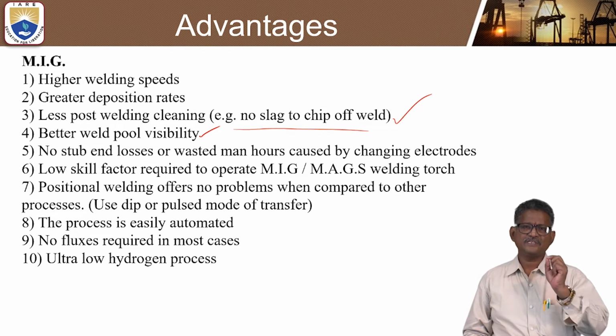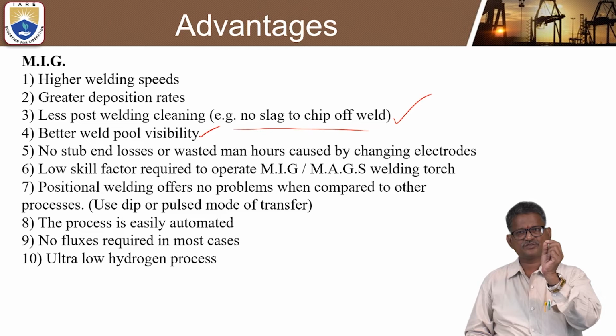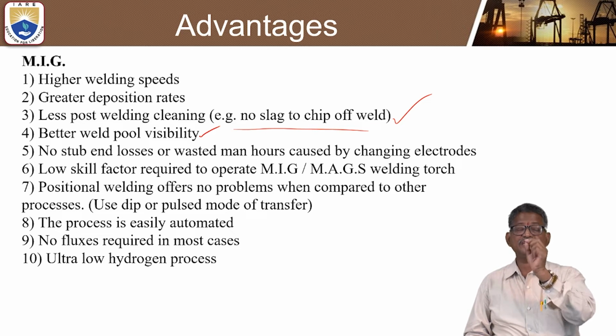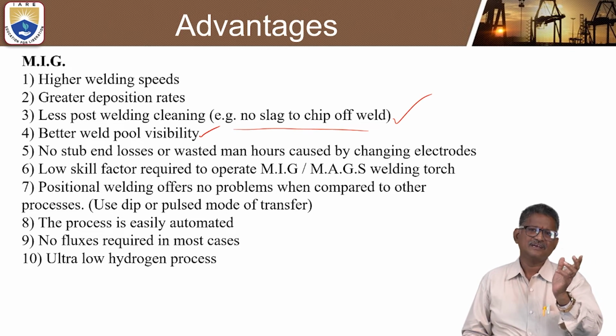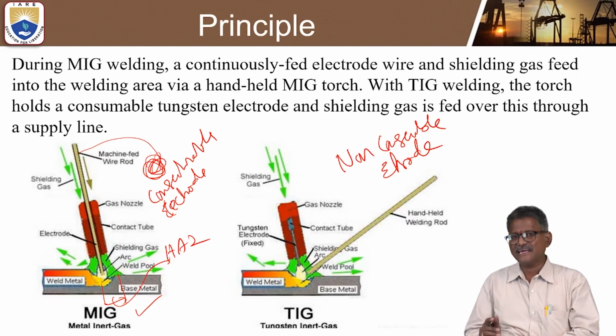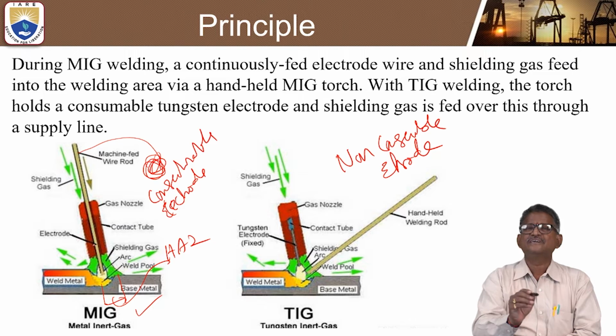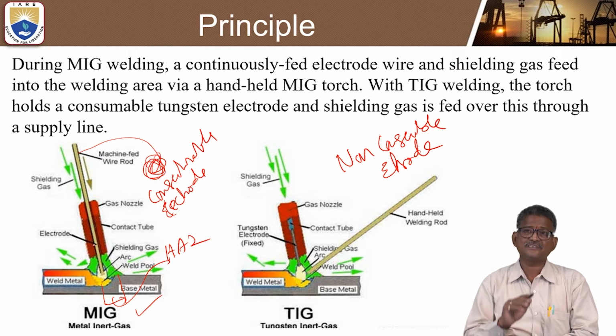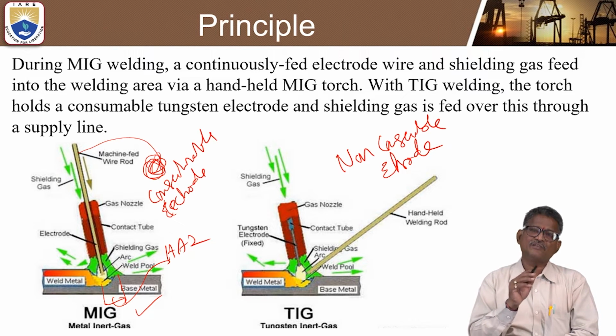And another interesting one, positional welding offers no problems when compared to the other processes. So here positional welding offers no problems. Even if you change the position slightly, it doesn't change anything. But certainly in arc welding, what will happen?